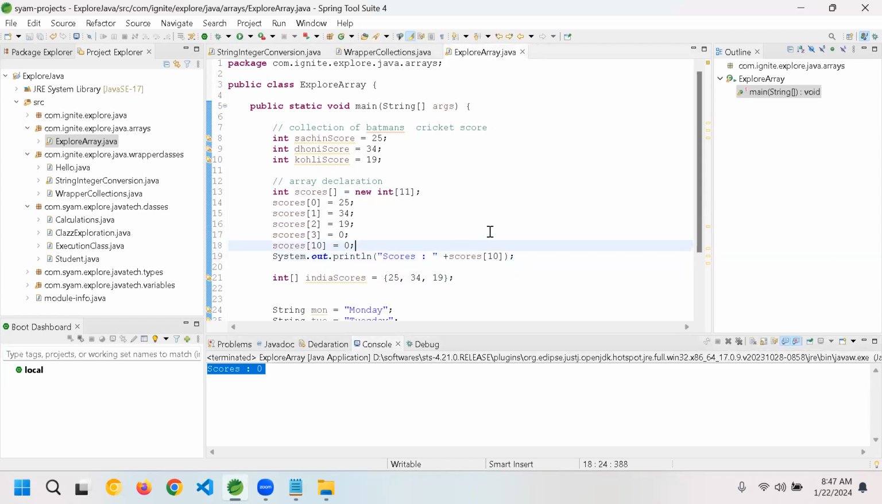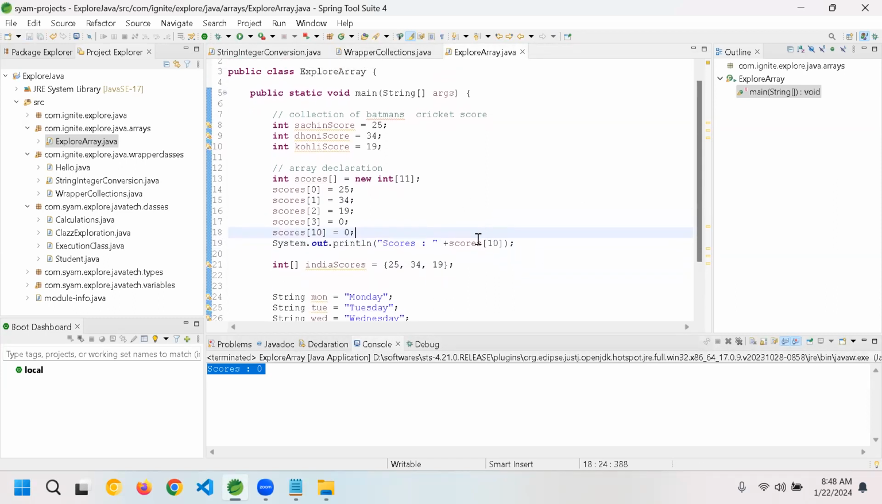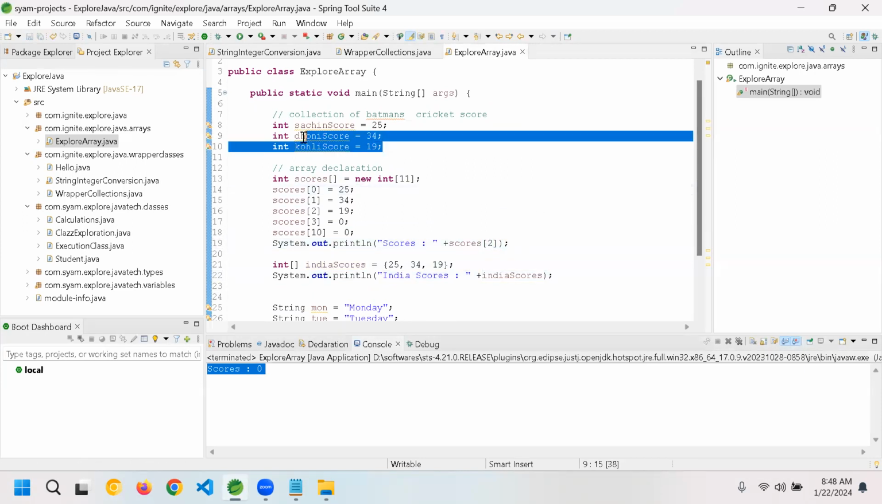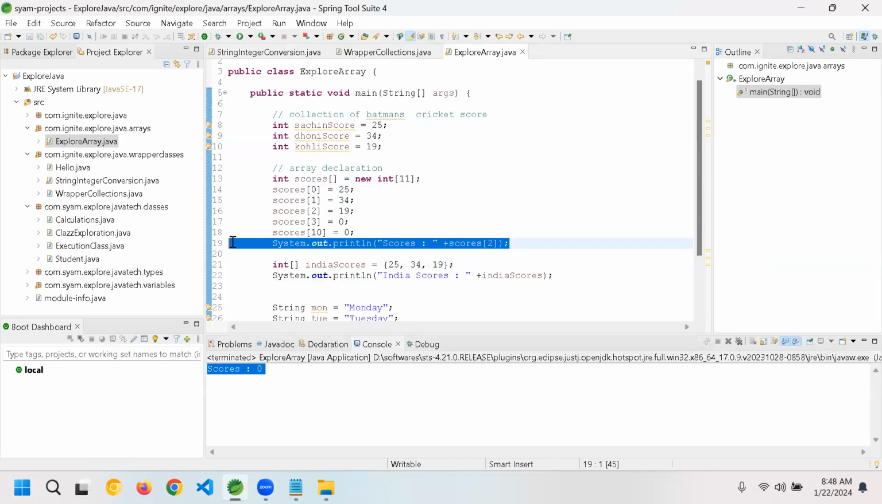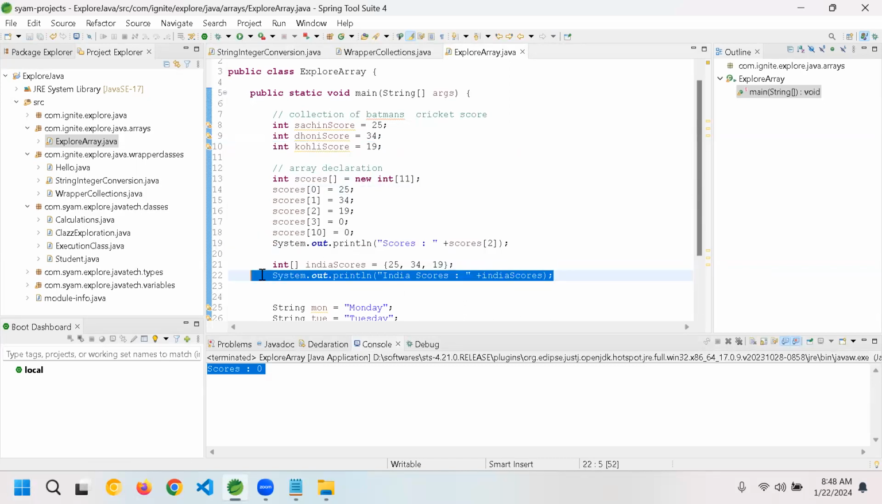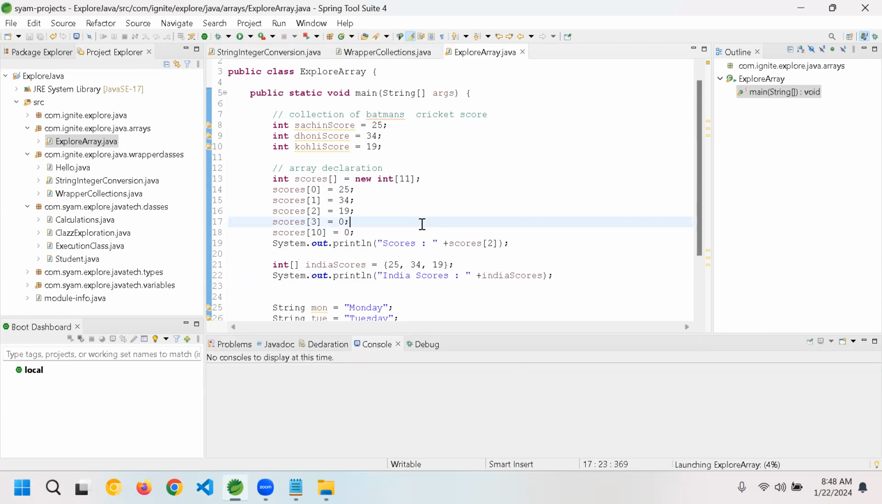Okay. Now coming back to here, let me print here also. Let's say integer. I'm copying this scores and putting it here across India scores. I'm printing India scores here instead of the old one. I'm still giving 2, so that Kohli's score 19 will be printed here. Here in line number 19, I'm printing an integer array. Control X, Alt Shift X, J.